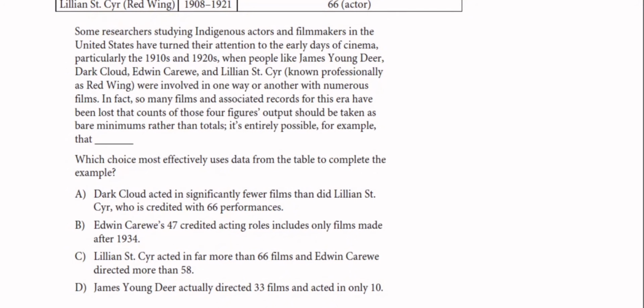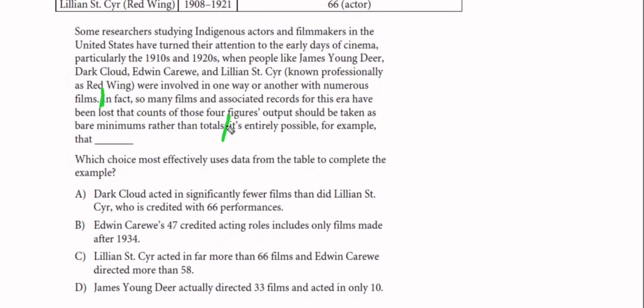Okay, so the second sentence says, in fact, so many films and associated records for this era have been lost that counts of those 4 figures' output should be taken as bare minimum rather than total. So it says that many films were lost, so the number presented in the table is the bare minimum.